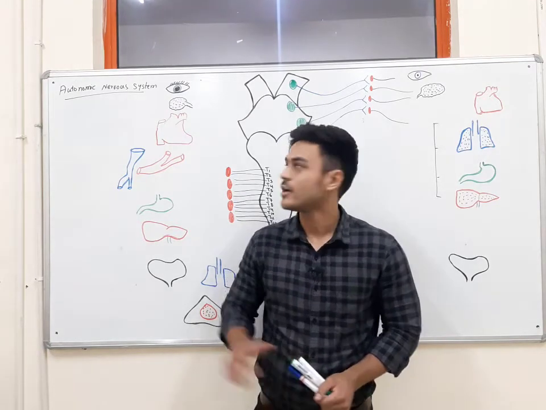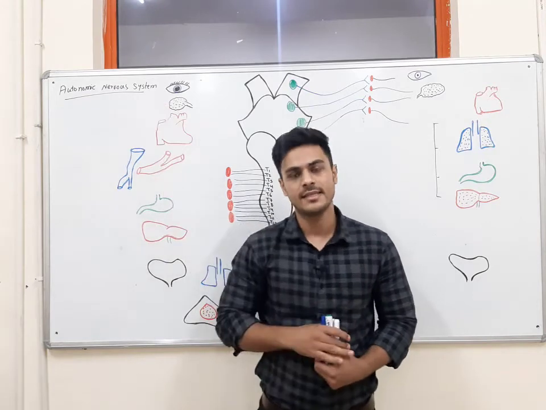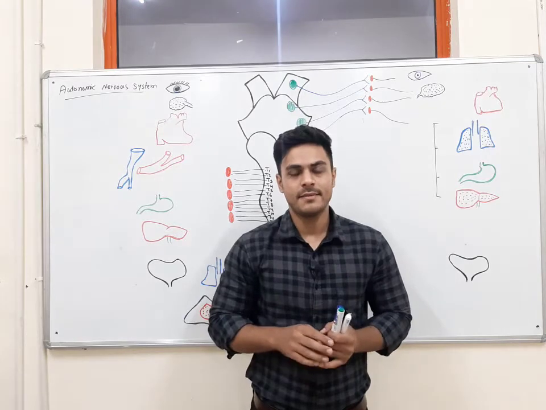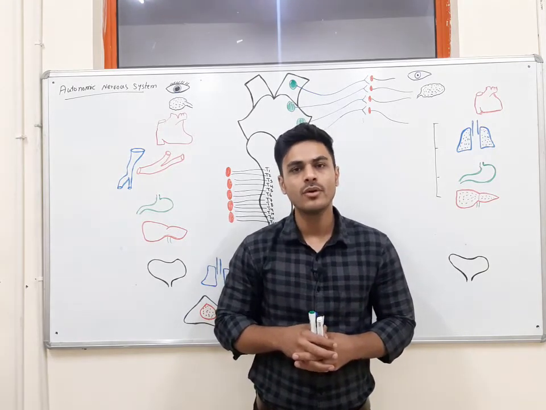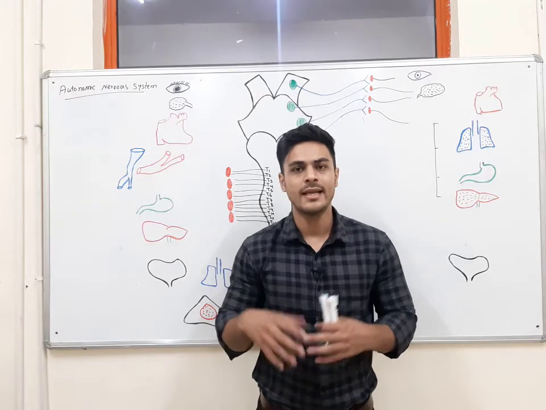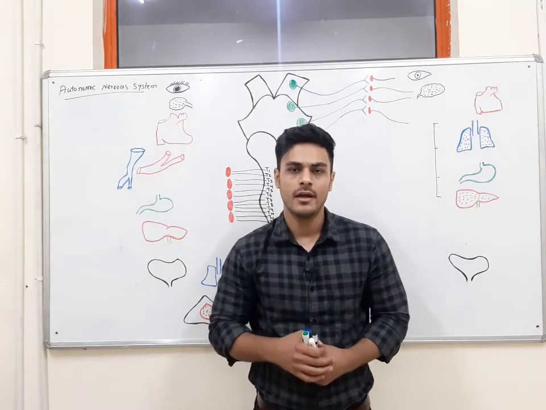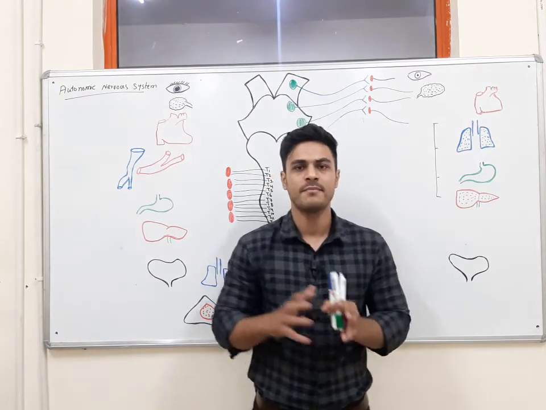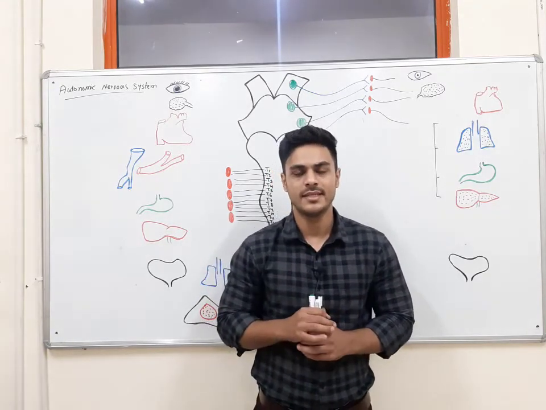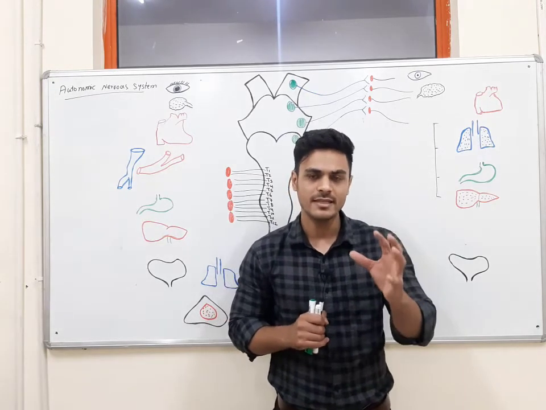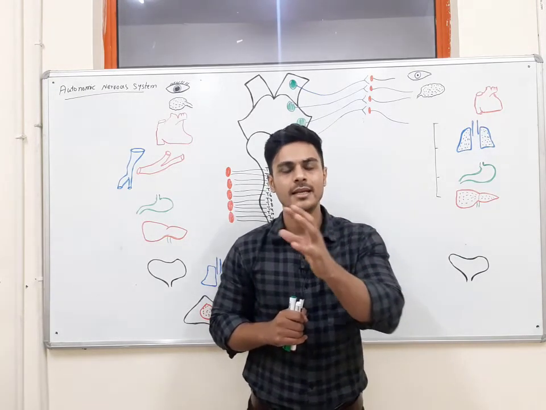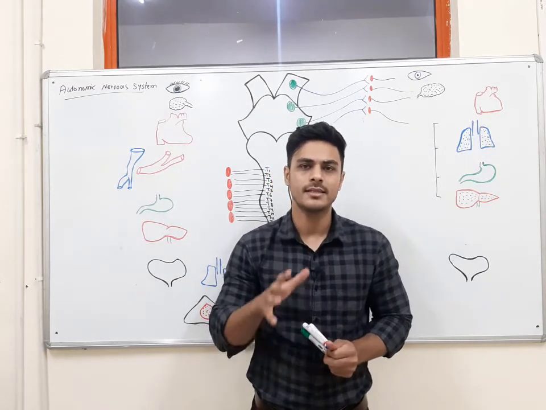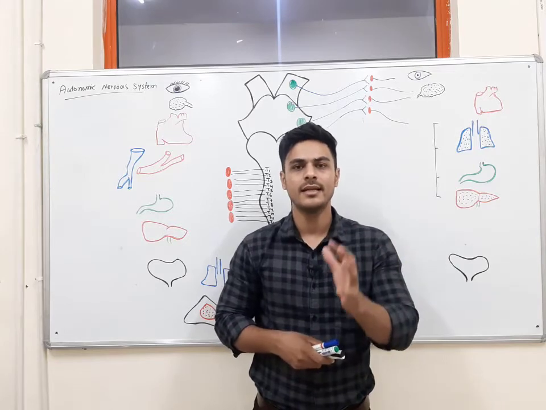Today we are going to talk about the autonomic nervous system. In our body, the nervous system and endocrine system coordinate in controlling, integrating and regulating bodily function. The difference is that most of the time the nervous system sends electrical signals to target tissue, but the endocrine system sends chemical signals to the target tissue.